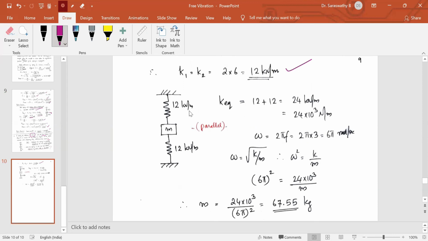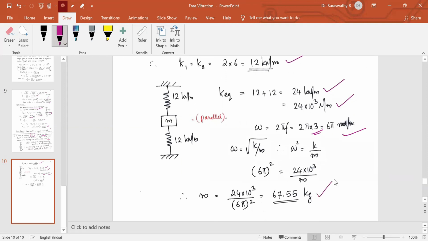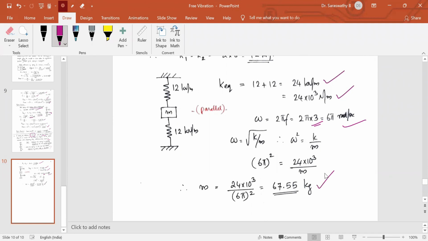K equivalent is equal to K1 plus K2, 24 kilonewton per meter, converted into Newton per meter. You are given its frequency of vibration is 3 cycles per second. So omega is equal to 2 pi f, you will get 6 pi radians per second. Omega square is equal to K by m, so (6 pi) square is equal to K by m. So the mass of the system is 67.55 kilogram. Thank you.